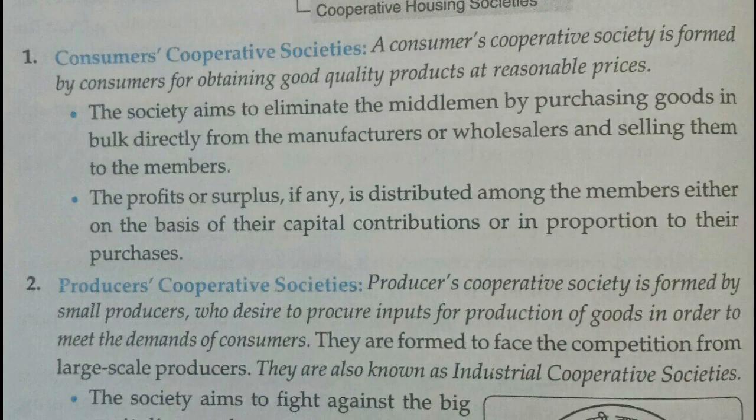It is formed by the consumers to obtain better quality goods at reasonable price. The main aim is to eliminate the middlemen by purchasing goods in large quantities from the manufacturers or the wholesalers, reducing or eliminating the middleman.